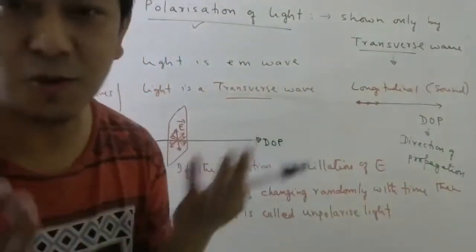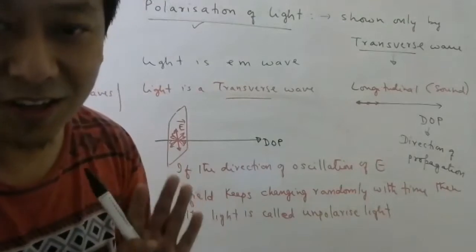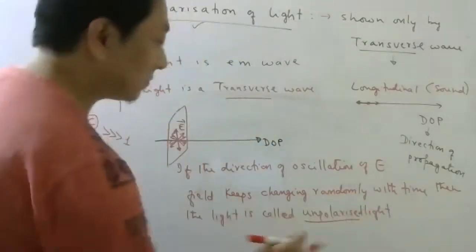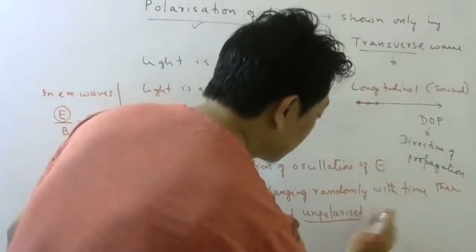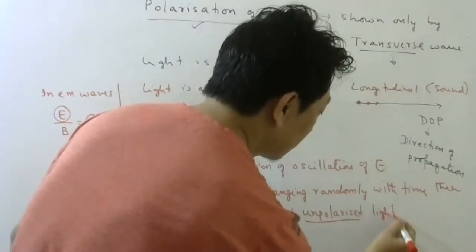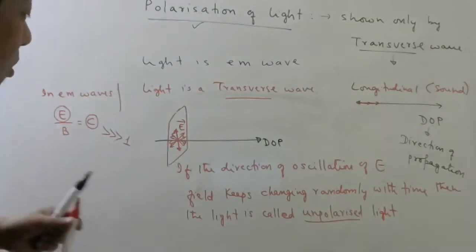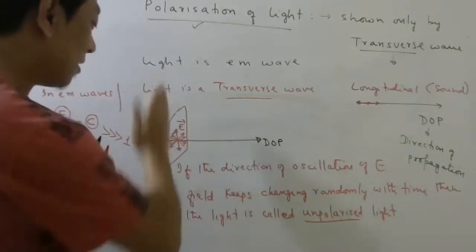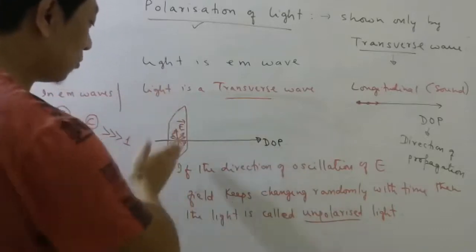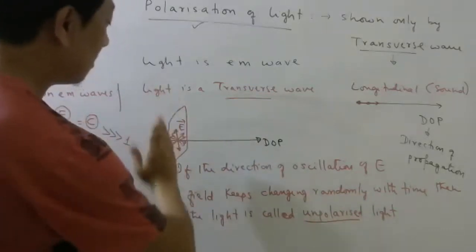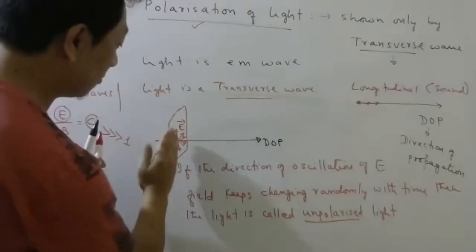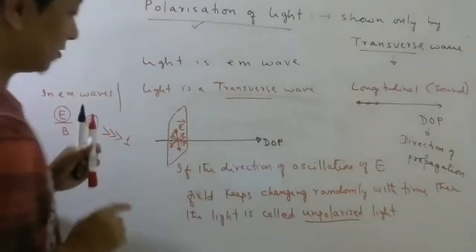Definitions you don't have to remember because it is not there in the board exam. So what do you mean by unpolarized light? The electric field oscillates in random directions which keep changing with time, but all the oscillations are perpendicular to this. So that you have to remember.